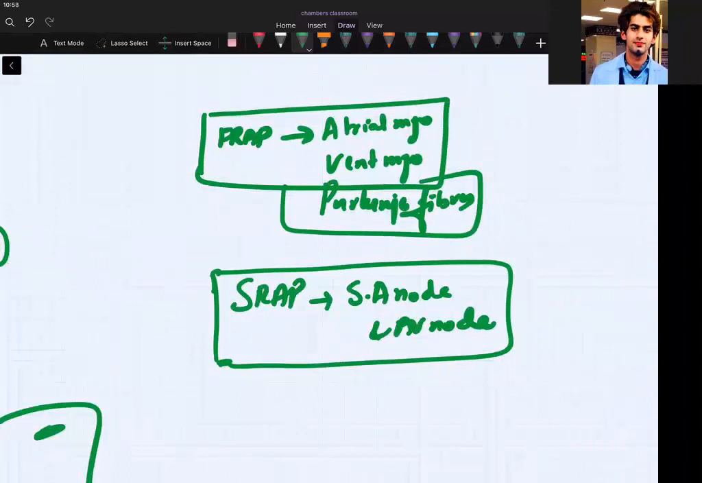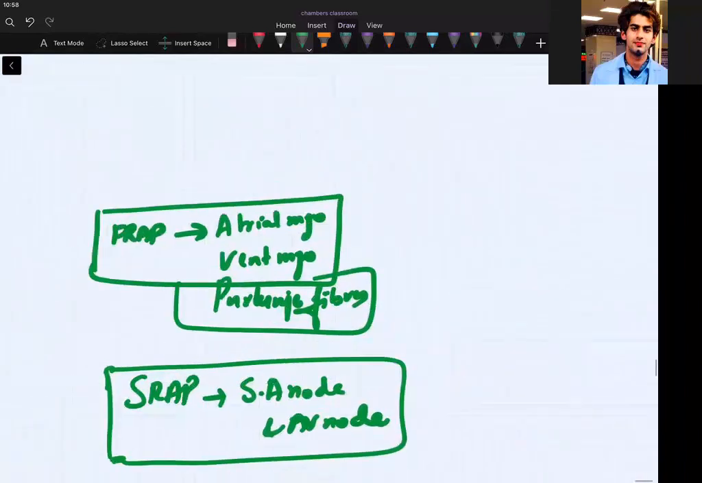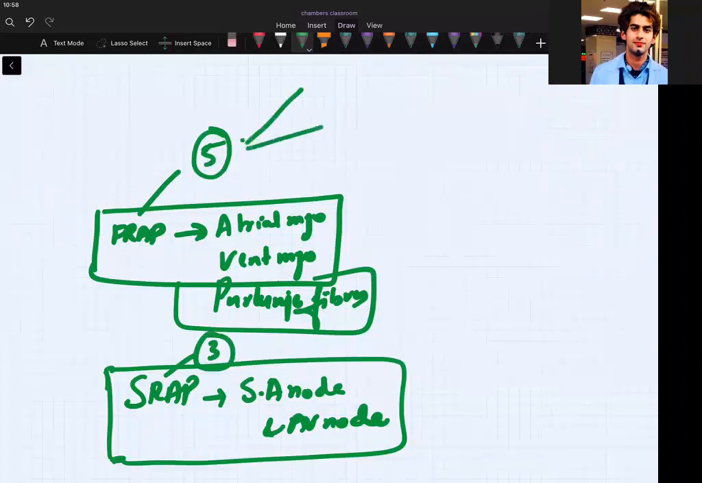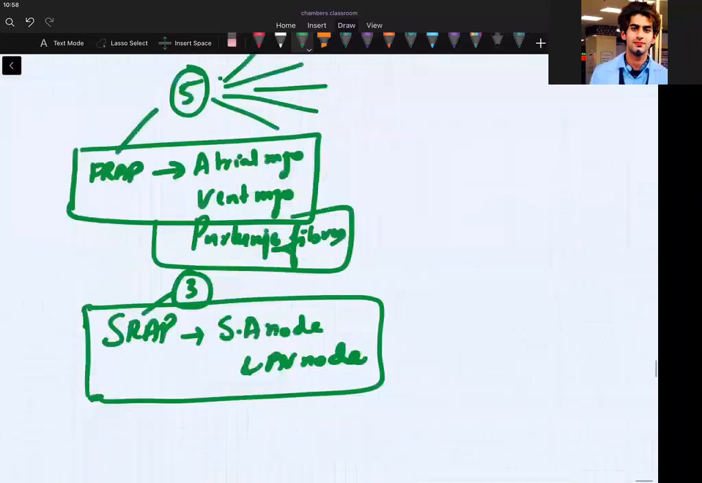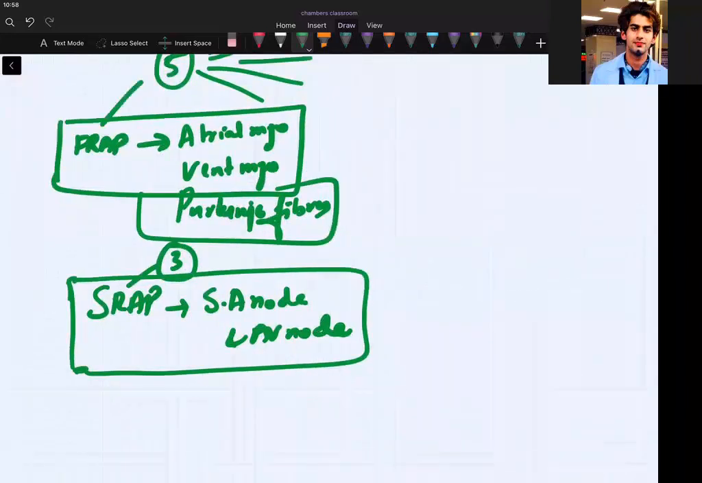How many phases will you write for FRAP? 5 phases. How many phases for SRAP? 3 phases. 5 phases means rapid depolarization, early repolarization, plateau repolarization, and resting membrane potential. But for slow, we will write depolarization, 1 is absent, 2 is absent, repolarization 3, 4. So 0, 3, 4. 1, 2 not there, in SA node and AV node.